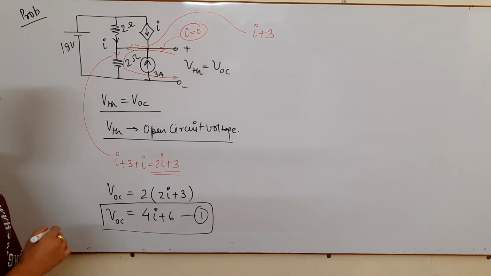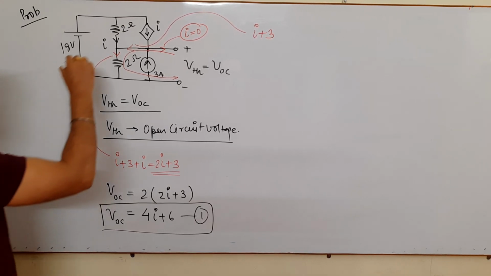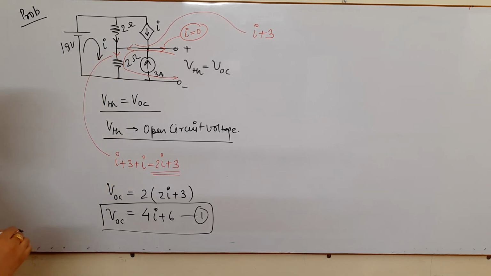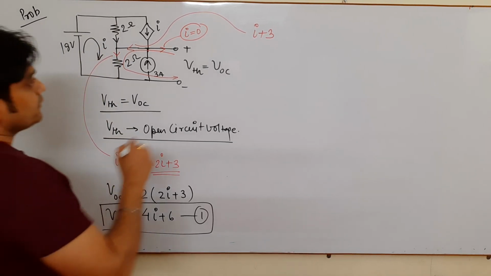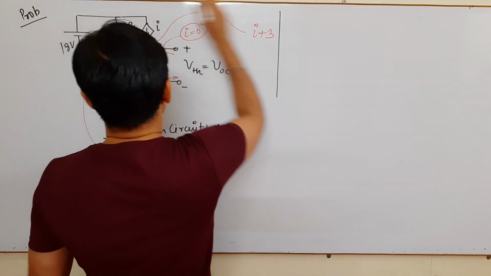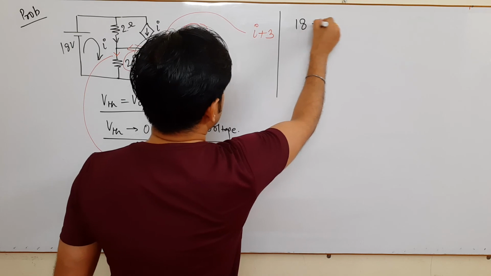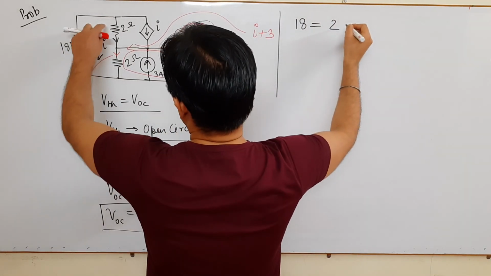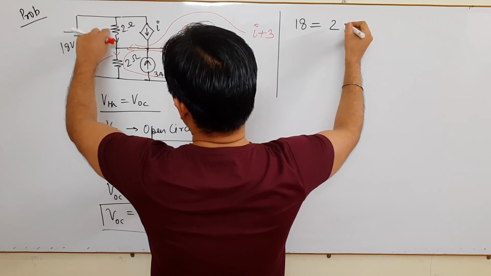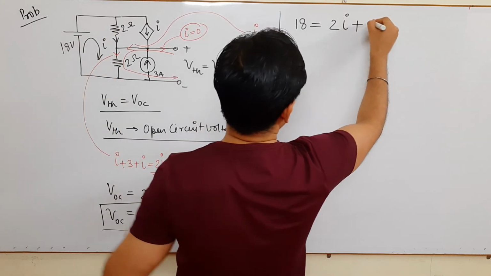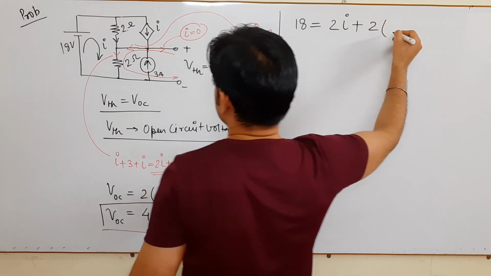Now you have to find VOC with the help of finding out the value of I. How will we find the value of I? Should I apply KVL? Yes. So minus to plus I am applying here, 18 is equal to 2 into I, plus, now this is your next resistance, 2 into what is the current here?